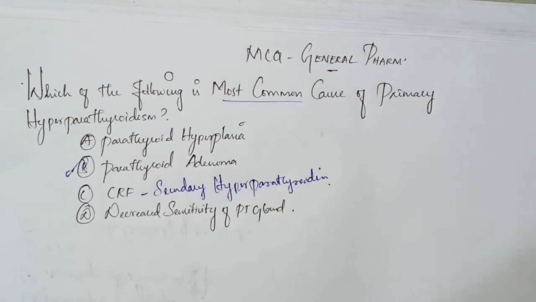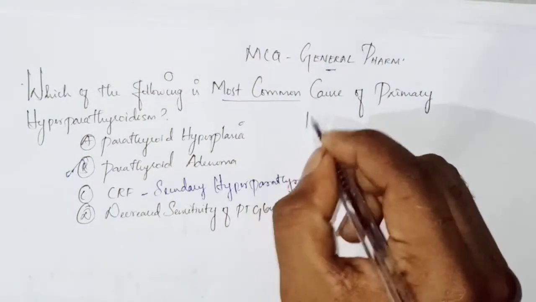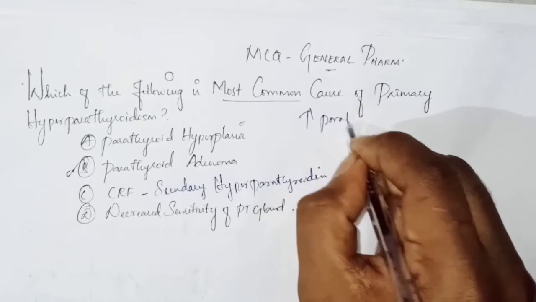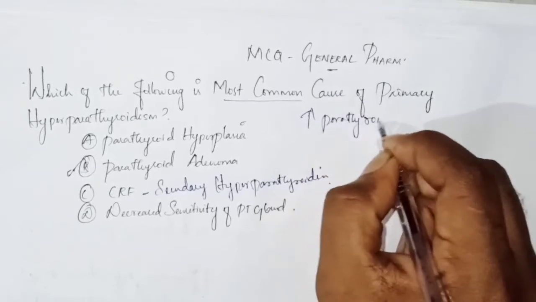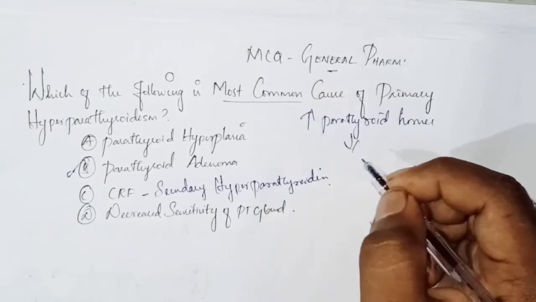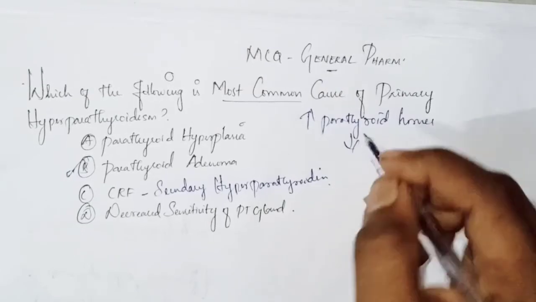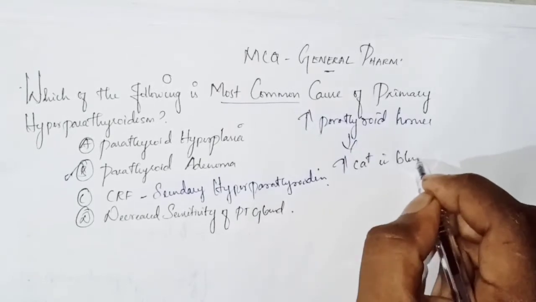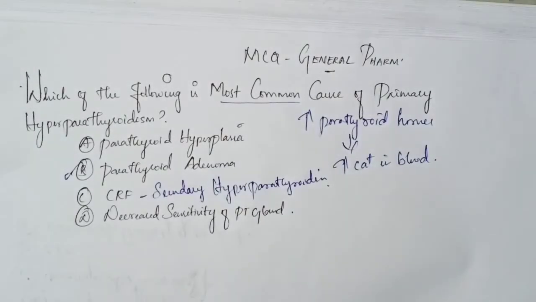Let me see what's happening in primary hyperparathyroidism. Normally in hyperparathyroidism, there will be an increase in the parathyroid hormone. Whenever the parathyroid hormone is increased, due to that, there will be an increased calcium level in the blood.